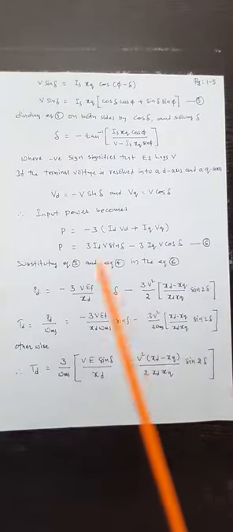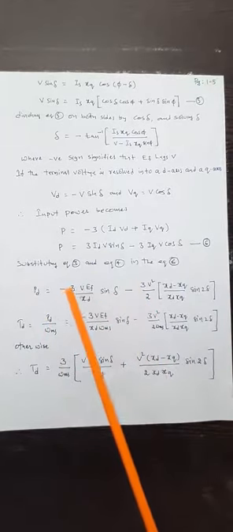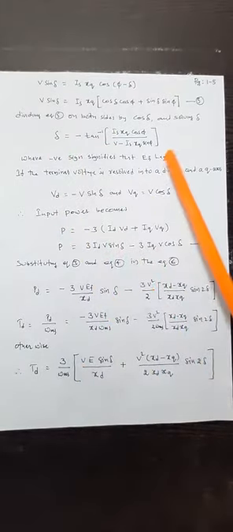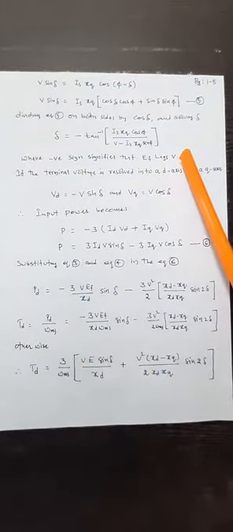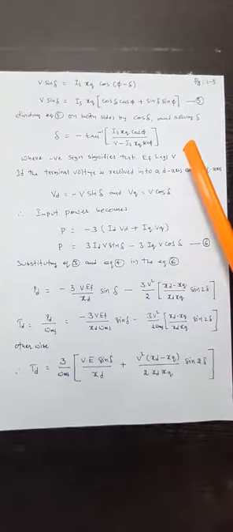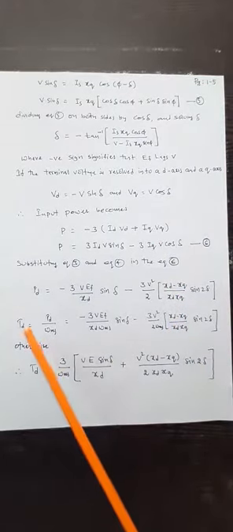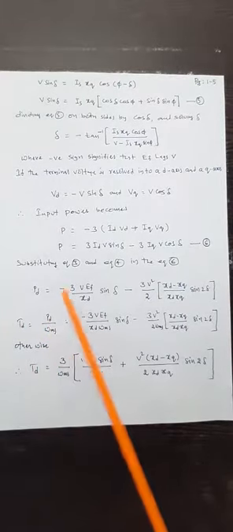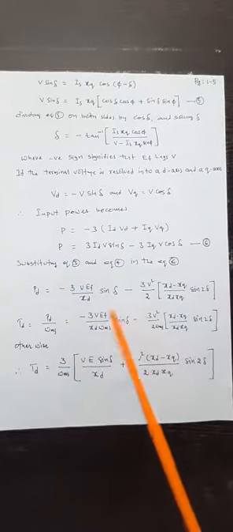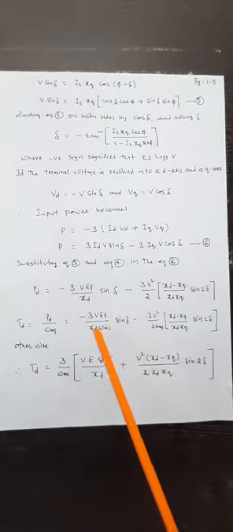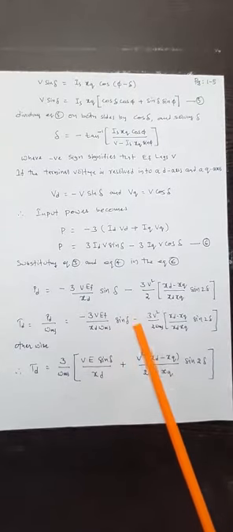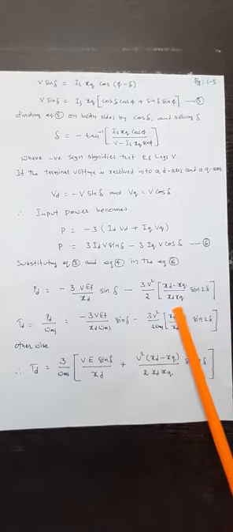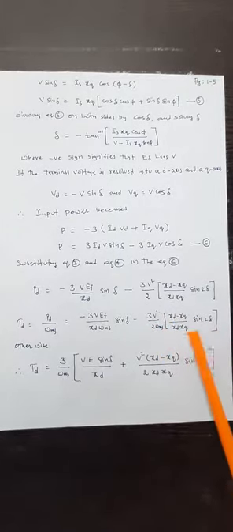Once you have the power equation, there is no need to be confused here. The minus sign represents that the excitation voltage is lagging the applied voltage. That is the only minus sign; apart from that, nothing is there. Once the power developed is known, the torque developed is equal to Pd by omega ms. You have to write this equation like this: minus 3 V Ef by (Xd omega ms) sin delta minus 3 V square by (2 omega ms) into (Xd minus Xq) by (Xd Xq) sin 2 delta.